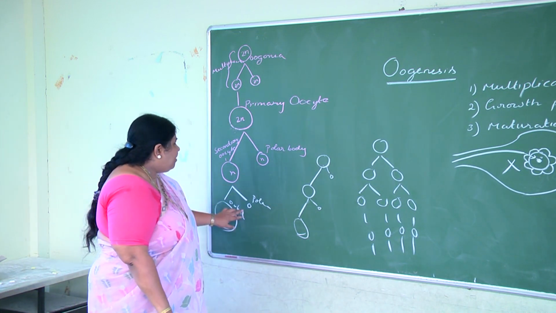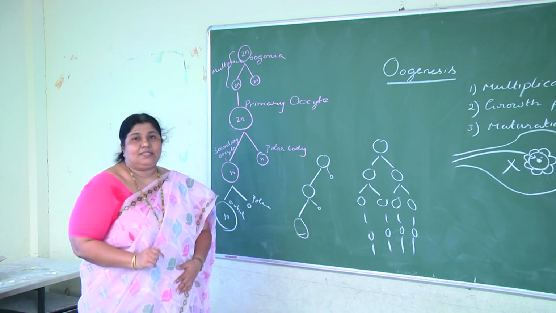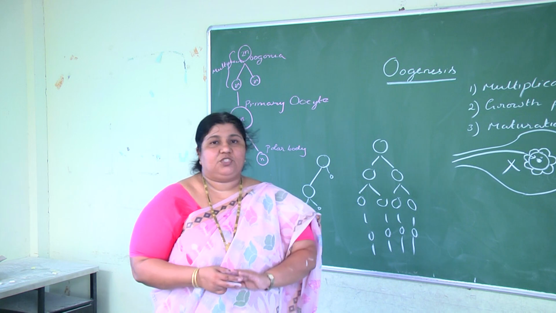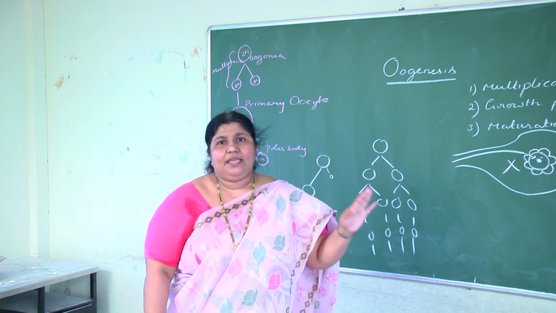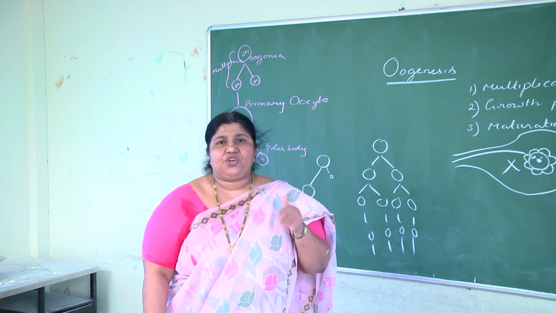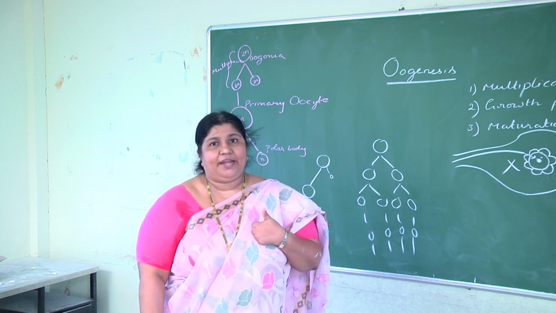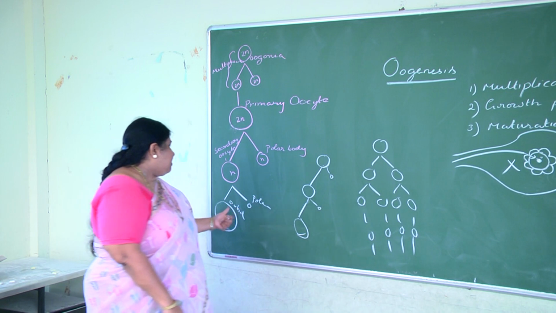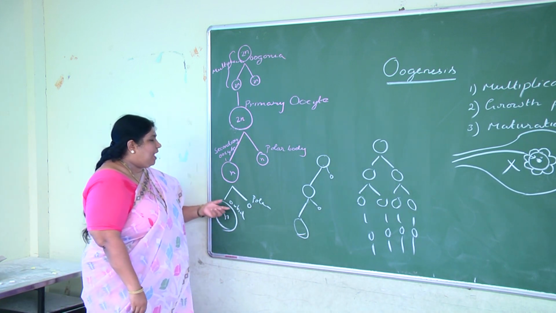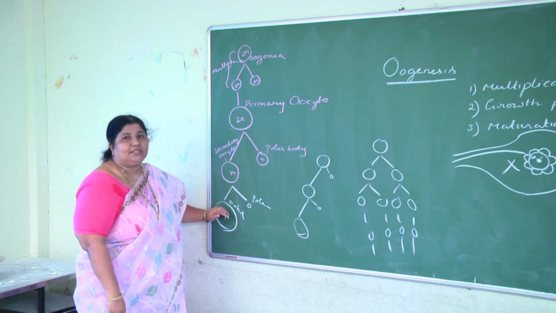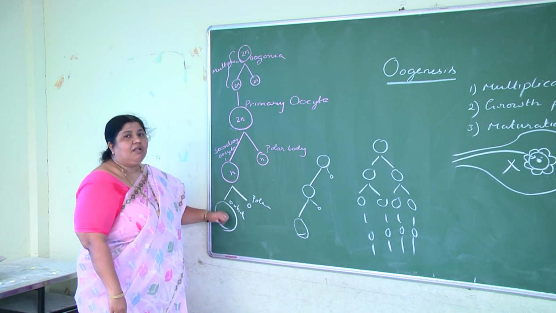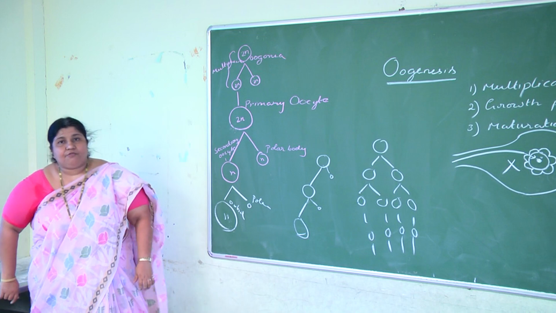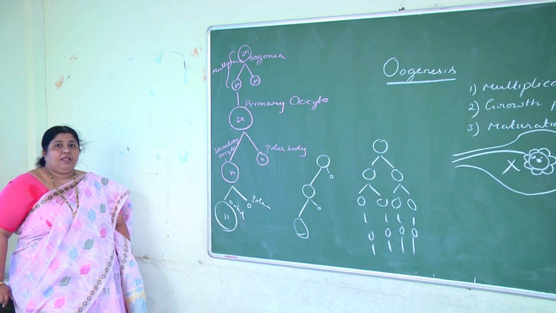Now here the polar bodies are formed, which are small cells. What is the importance of polar body? 2 points we should know. Polar body helps in shedding the extra chromosomes and maintaining haploidy. Second is to retain all the cytoplasm in the ovum. So polar body takes very little cytoplasm and allows all the cytoplasm to remain in the ovum. This is the importance of polar body.